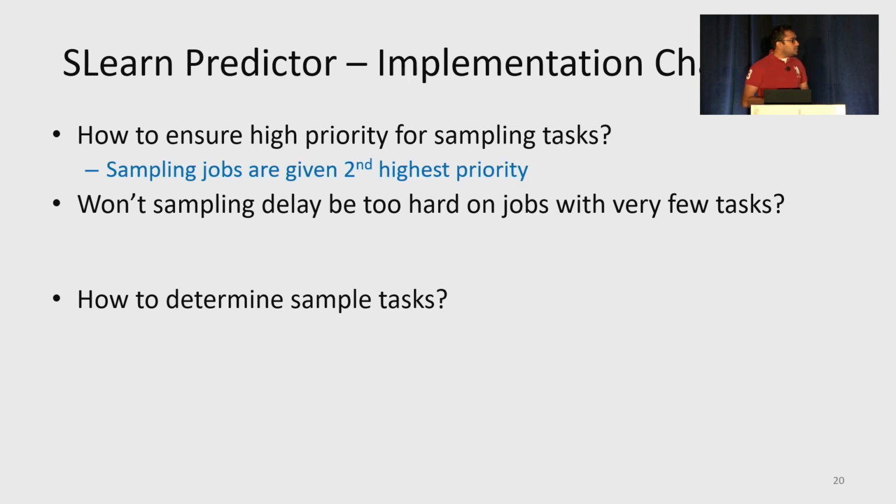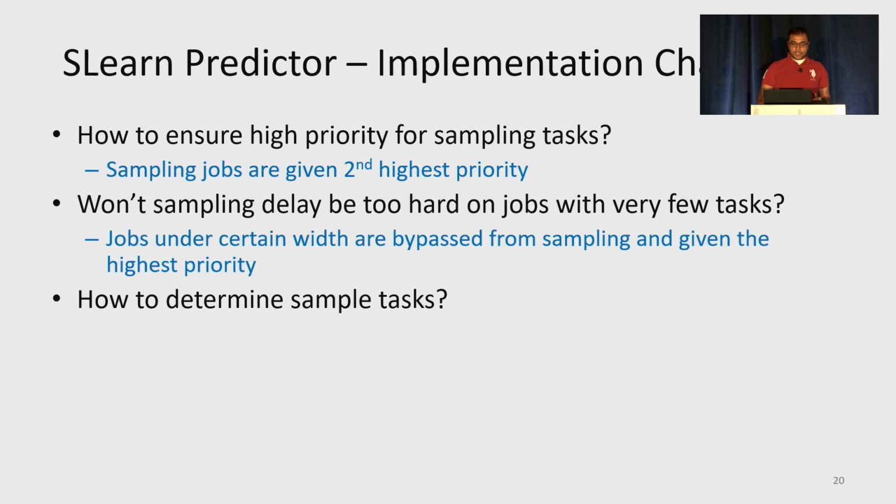Then the next challenge is to deal with the thin jobs, jobs with very few tasks. Since non-sampling tasks need to wait till sampling is over, this may cause unintentional delay for thin jobs. For example, a 2-task job would experience serialization of its 2 tasks. So to avoid performance degradation for thin jobs, we place a job directly into the highest priority queue if its total number of tasks is under a threshold, referred to as thin limit.